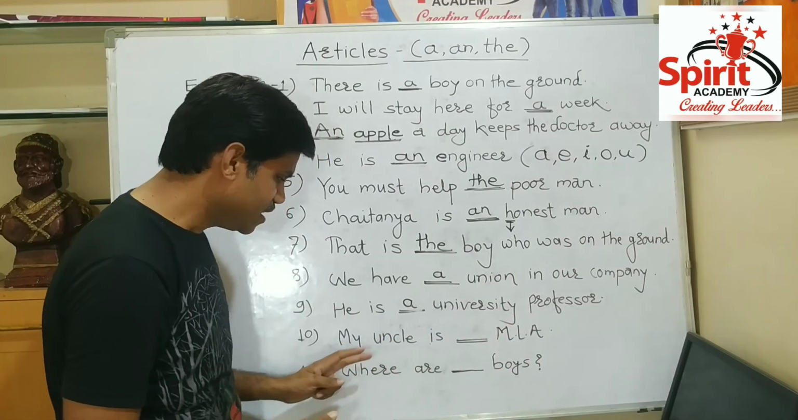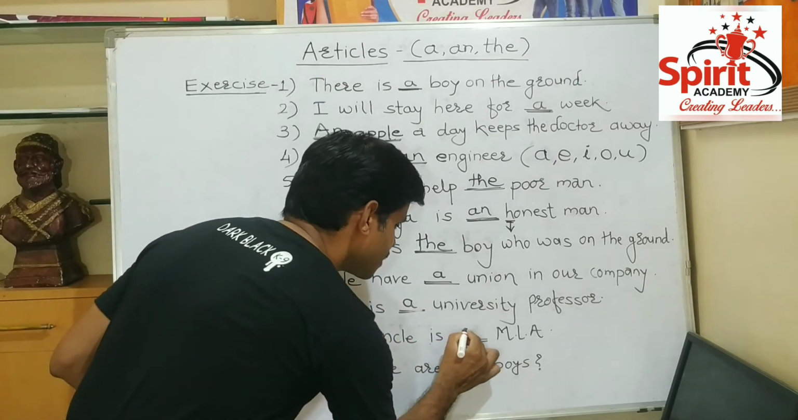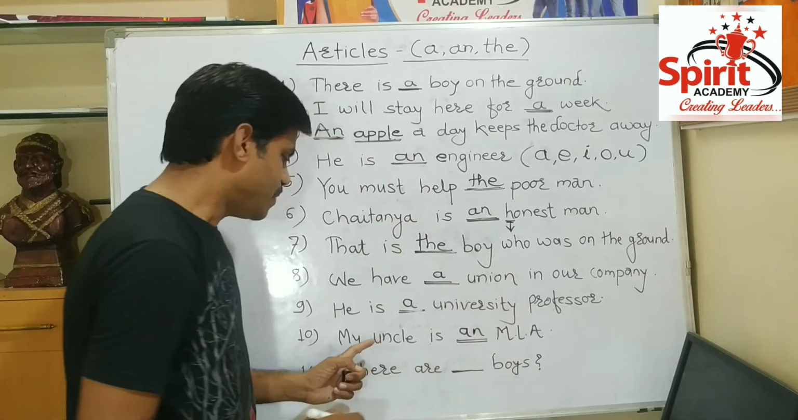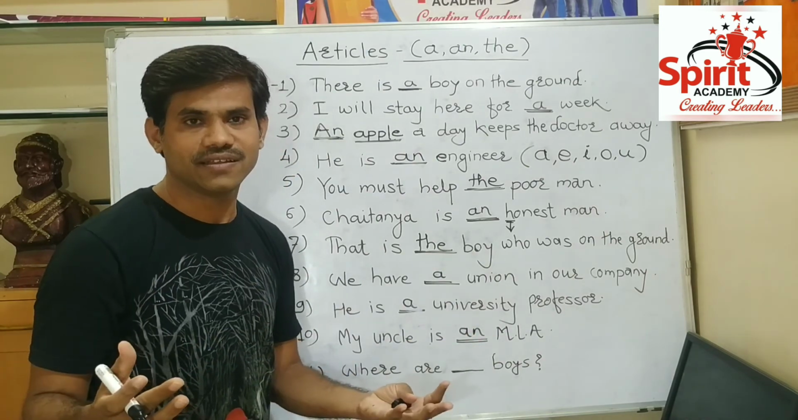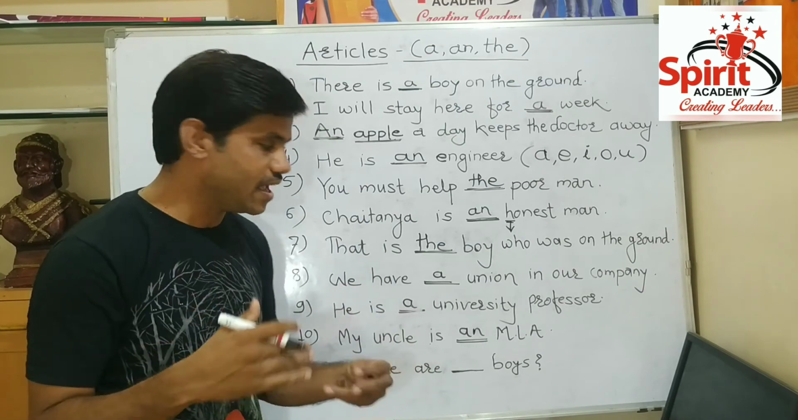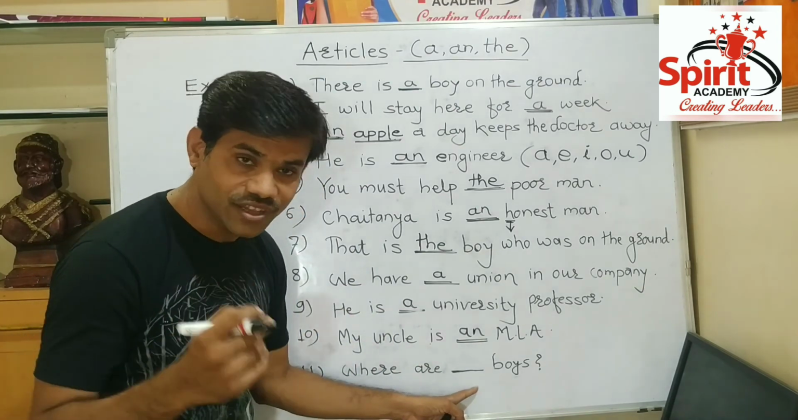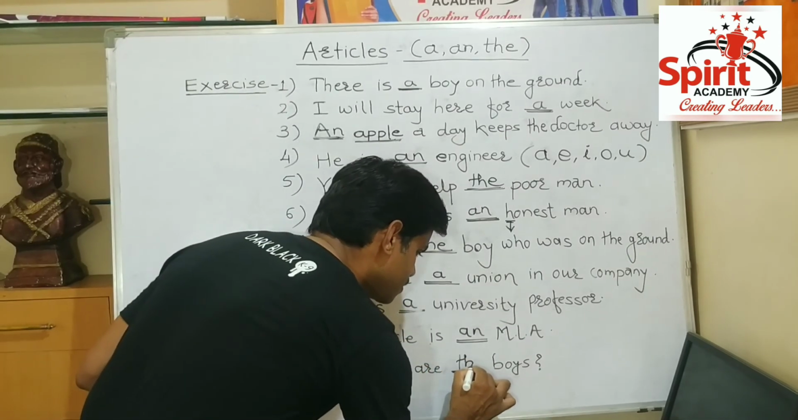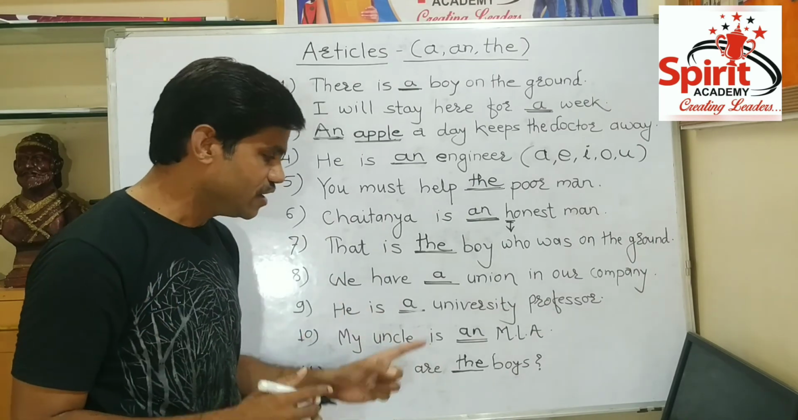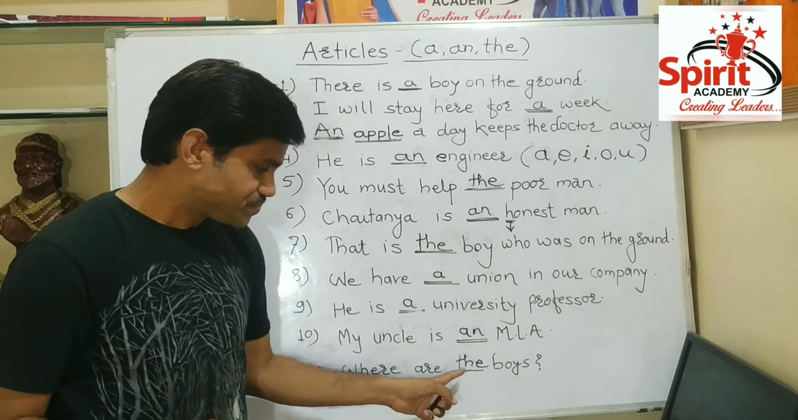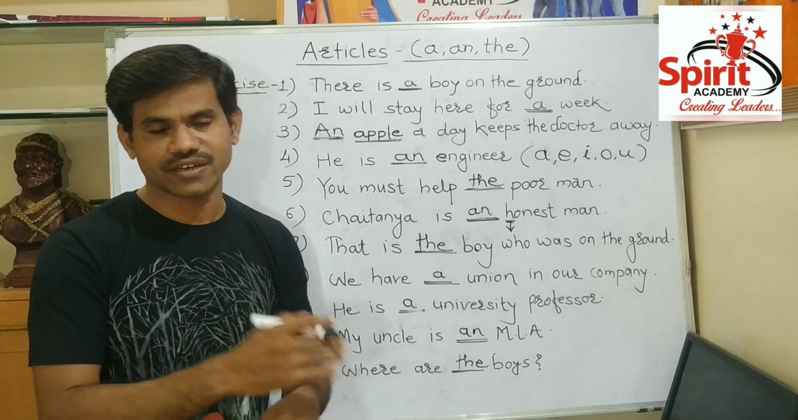The next sentence is, my uncle is, now we have to use an. My uncle is an MLA, because MLA sounds like a vowel. The next is, where are, now we have to use the. Where are the boys? Because we are speaking about some specific boys. And one thing more: the can be used for plural as well as singular nouns, right?